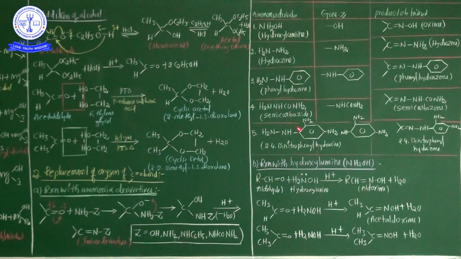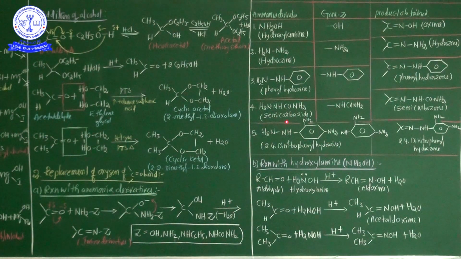Now third one, see phenylhydrazine. This is called phenylhydrazine. If phenylhydrazine is involved in the reaction with an aldehyde or ketone, after replacement of the oxygen, finally phenylhydrazone is obtained. And fourth one, see, this compound name is semicarbazide.